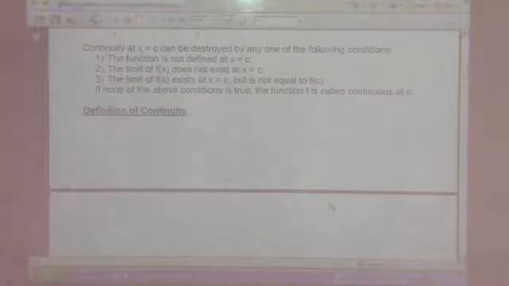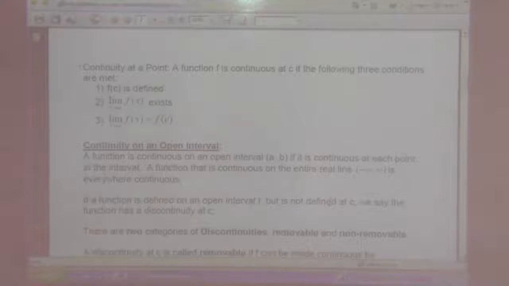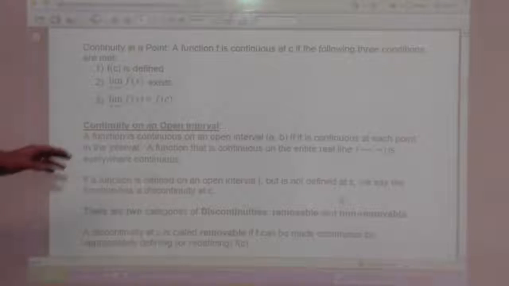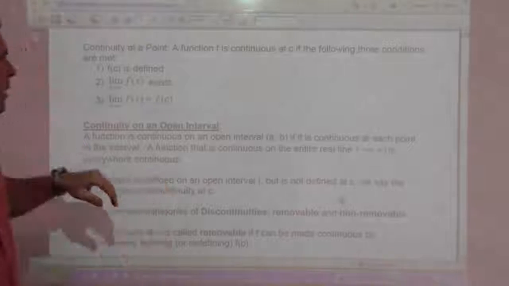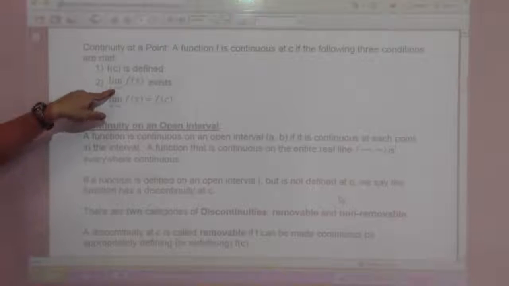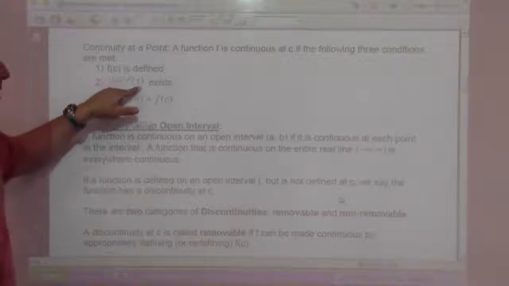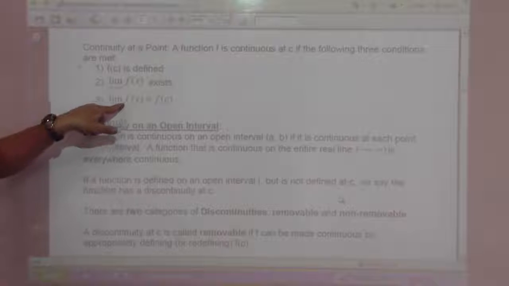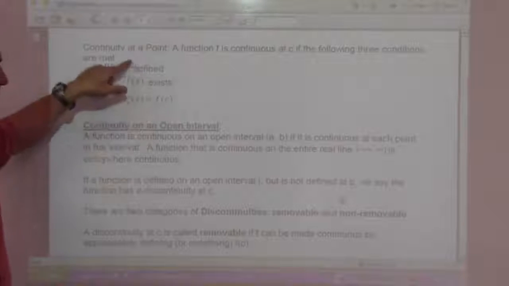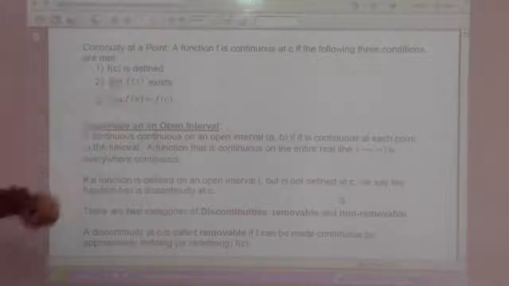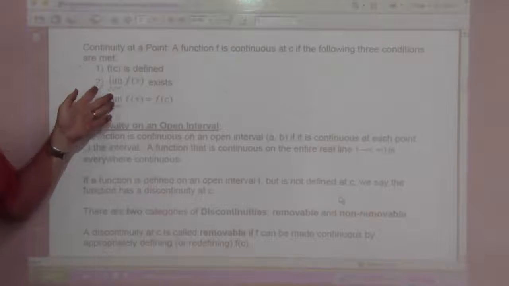Here's the definition of continuity at a point. A function f is continuous at c if the following three conditions are met: f of c is defined, the limit as x approaches c of f of x exists, and the limit as x approaches c of f of x equals f of c. So f of c exists, it has a limit there, and the limit is equal to f of c. That would give us continuity.